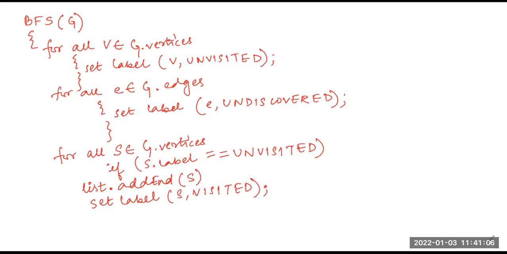So in the next page, I will write the next section. So while my list is not empty, I will remove a vertex from the front of my list.